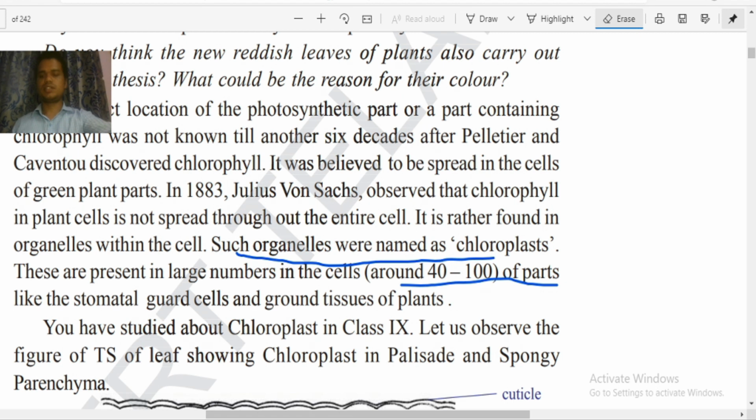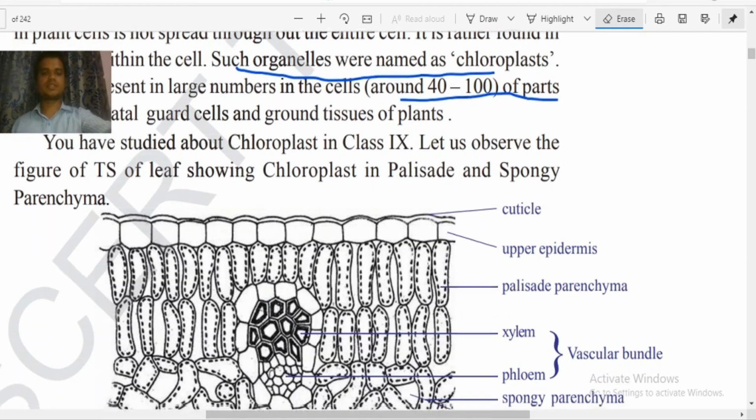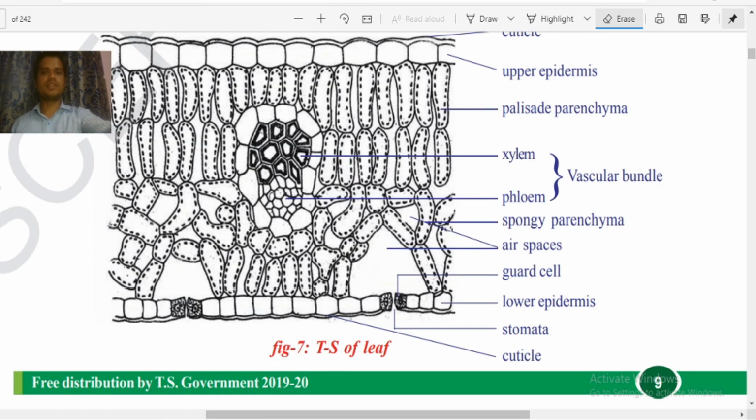Okay. Now let us observe the internal structure of the leaf. When you take the leaf, if you see it like this you cannot understand this thing. If you take a blade and make small thin sections from this, and you separate this, then you can see the leaf like this. Okay, then you can see the leaf like this.